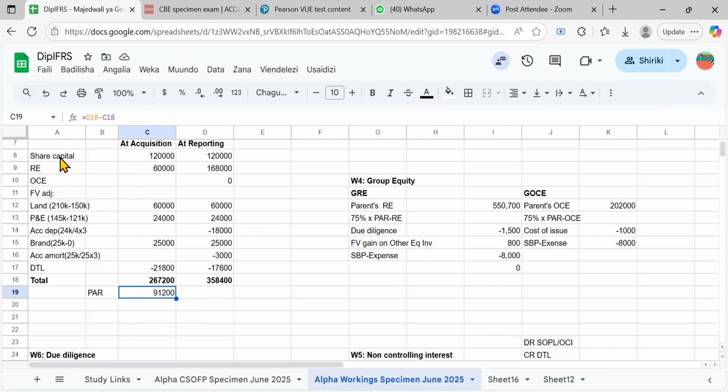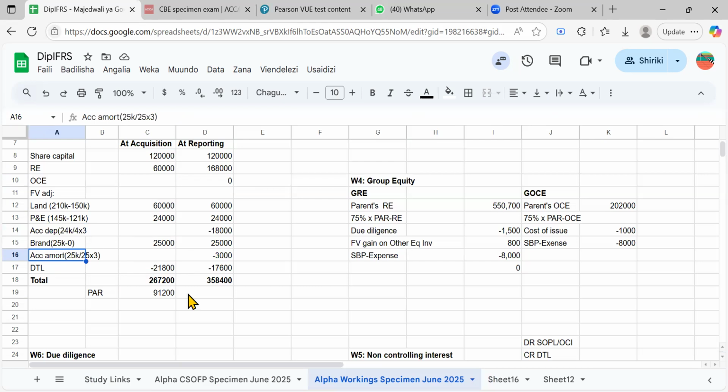Let's look. Share capital, 120, 120. Retained earnings. So the first difference is purely due to retained earnings, right? Other components of equity, no difference. You can see other components of equity, no impact, right? These other differences are obvious. This is depreciation, which is obviously related to retained earnings, because depreciation affects profit for the year. Profit is part of retained earnings, you see.